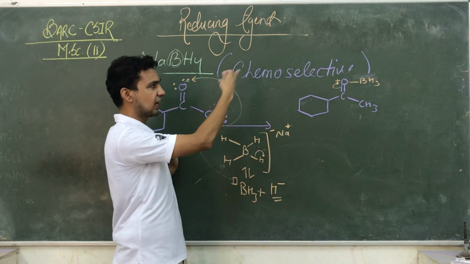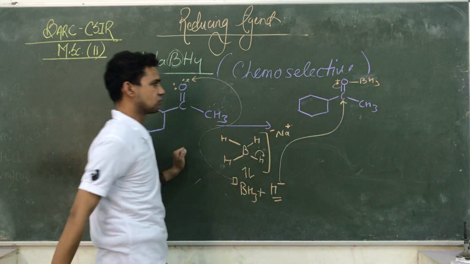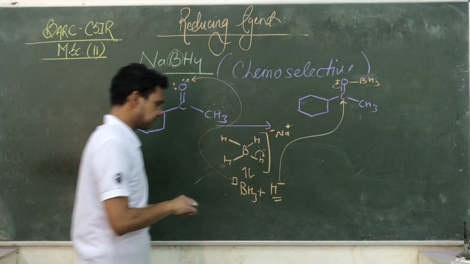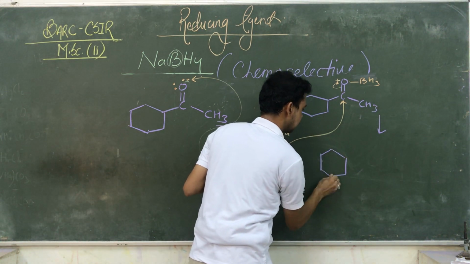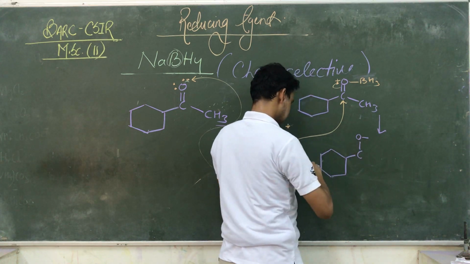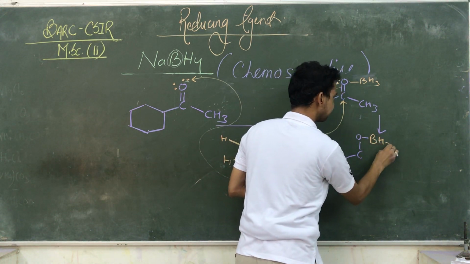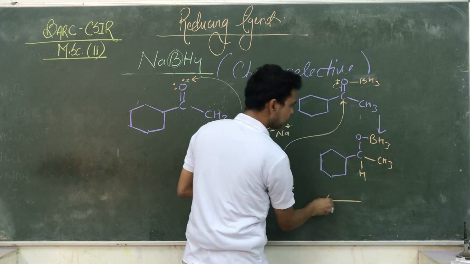At the same time, when the electron moves upside, the negative charge attacks from the downside. Okay. In the next step, you are getting that one, BH3, CH3 and H. And the last step we are going for the workup.